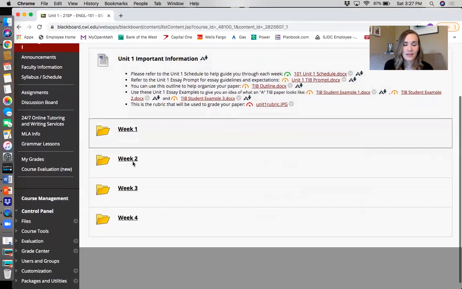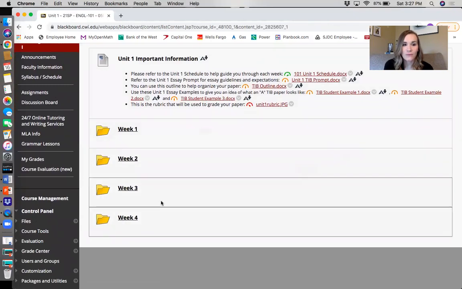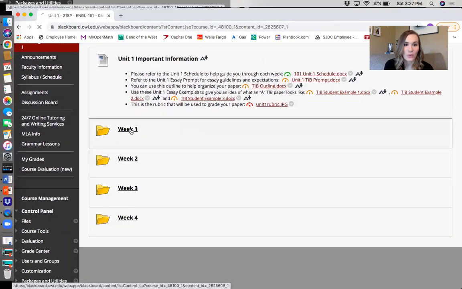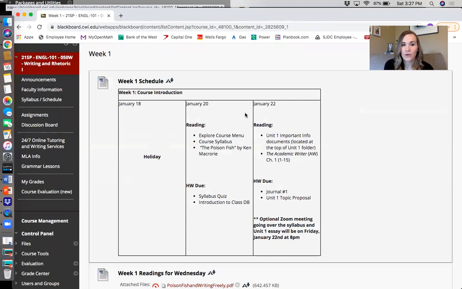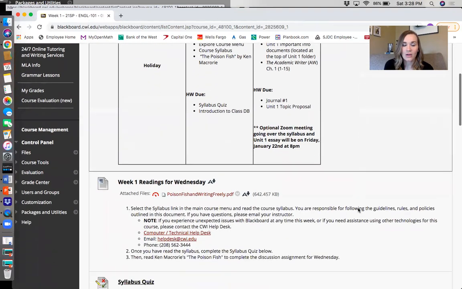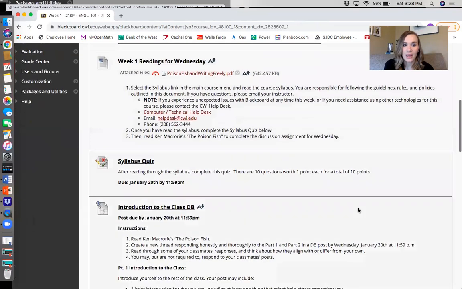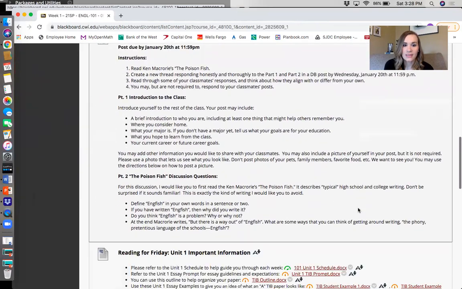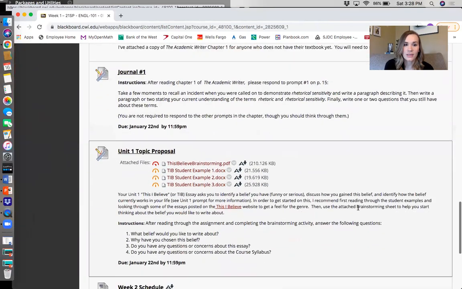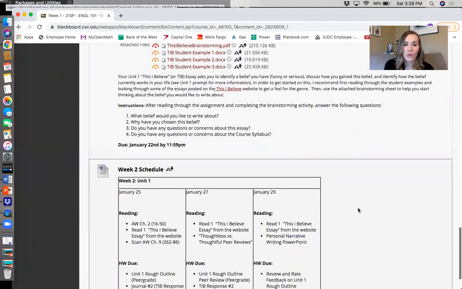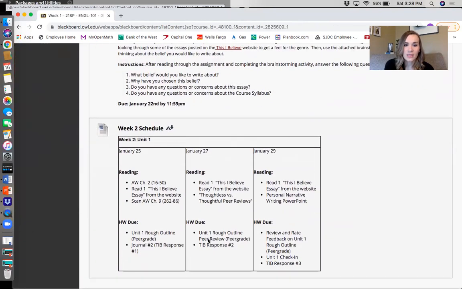Okay, directly beneath that, you'll see our weekly folders. Okay, we're going to be starting in week 1. When you click on that, you will automatically see the schedule for the week. Okay, Monday, no school, but Wednesday and Friday, you have some readings and some homework due. Okay, all of those readings and assignments are listed throughout here in chronological order. So these are all the things that you're going to need to complete for week 1. Once you get down to the end, you'll see what needs to happen for week 2, right?